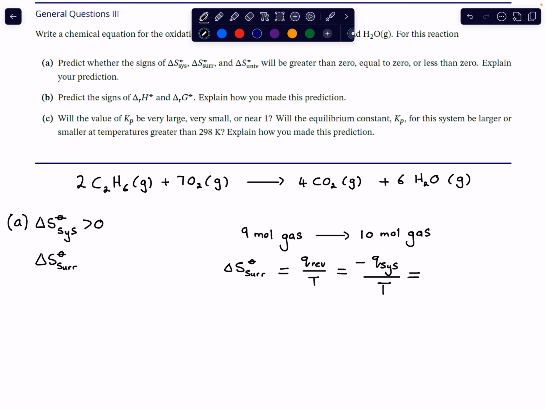And the heat of the system is that at constant pressure. In other words, that will be negative the enthalpy of our reaction, because we're looking at the reaction, so the heat of the system is the enthalpy of reaction. Our question therefore must be, what is the enthalpy of reaction?